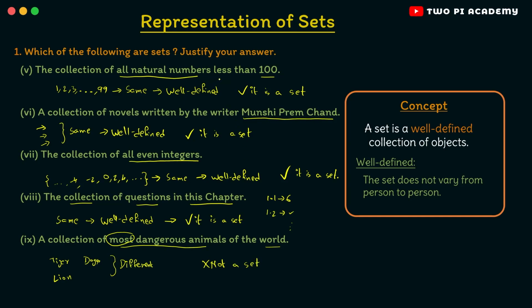I think you now have a clear idea of how to solve problems such as this, right? You just have to read the question and find whether it is well defined or not. If it is well defined, it is a set. If it is not well defined, then it is not a set. So now let's move on to the second question of the exercise.